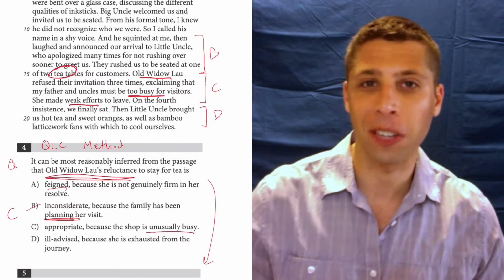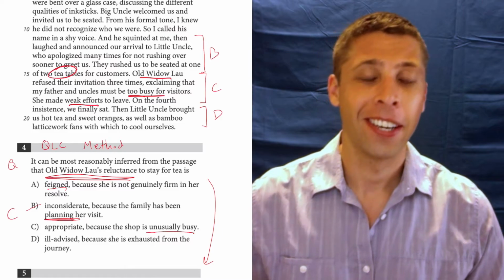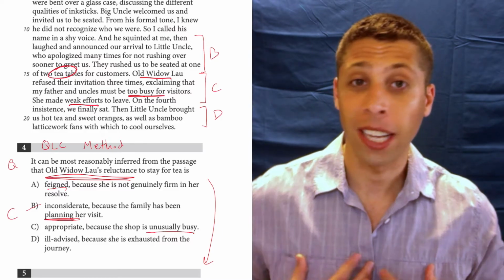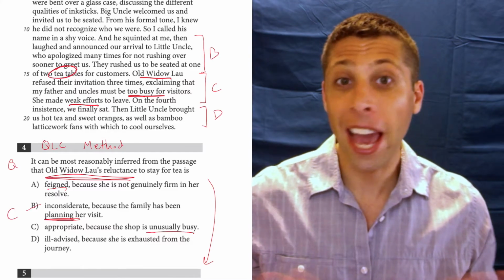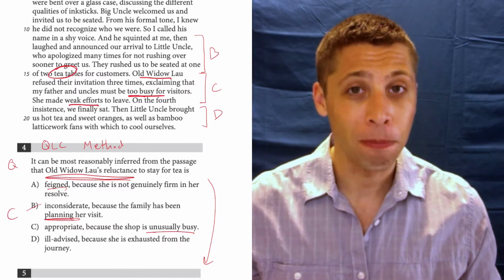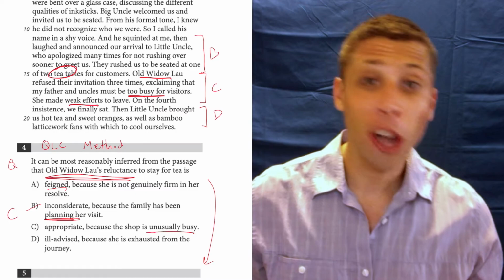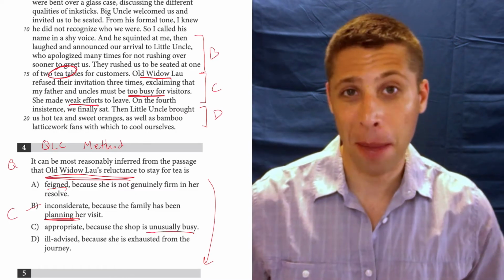Plus, there's other things going on. And this is what happens with the literature passage sometimes. Characters in literature passages are human beings, like us, like the real people. They're fake, but they behave a lot of times like real people do. And real people lie. They joke. They say one thing and then they mean another thing. And that's kind of what's happening here.